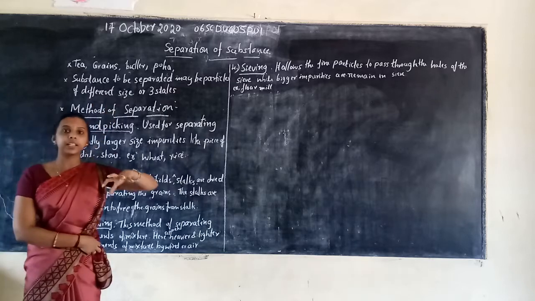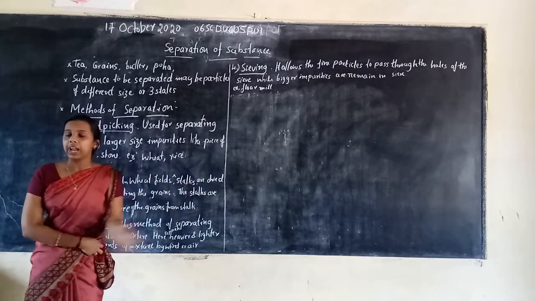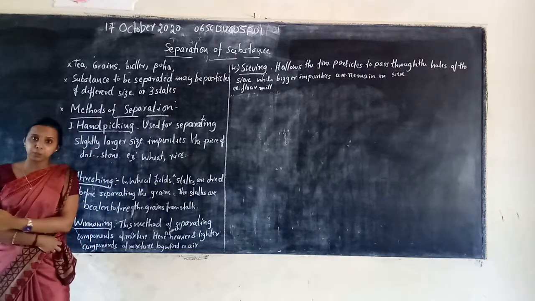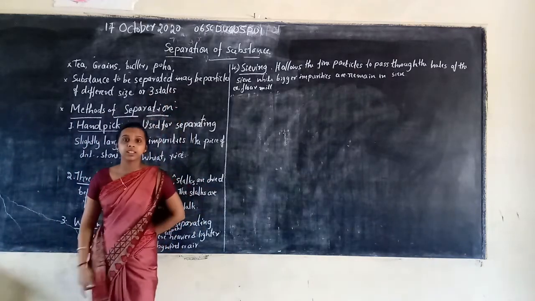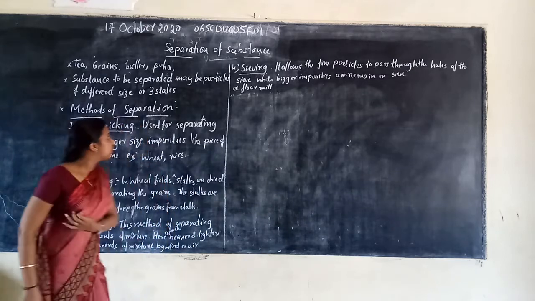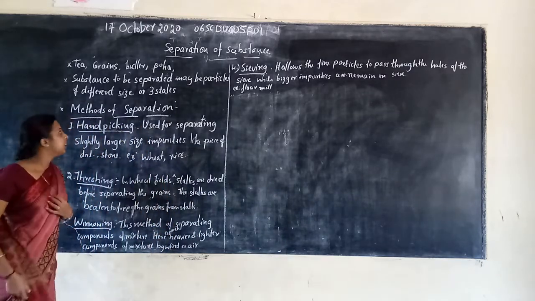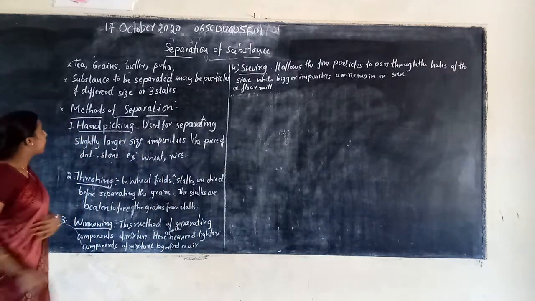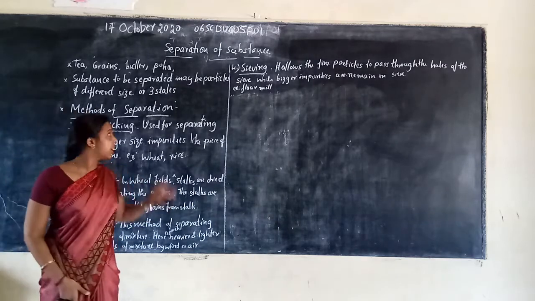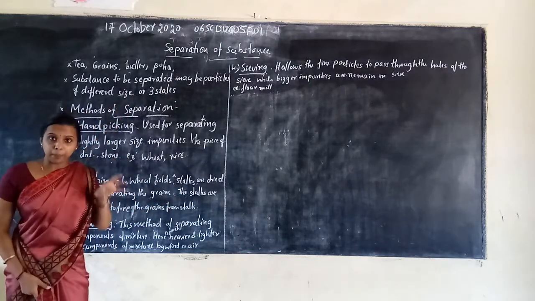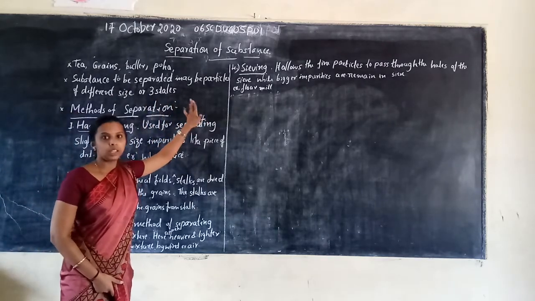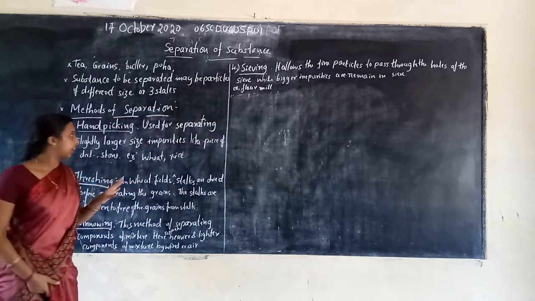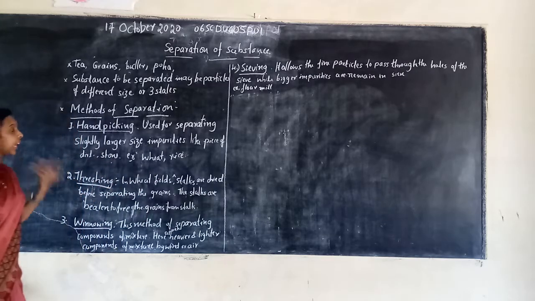Big particles will be separated in one position and small particles in another. Or the three states: solid, liquid, gaseous, right? So we separate on the basis of the size of the particles and also the states of the object.